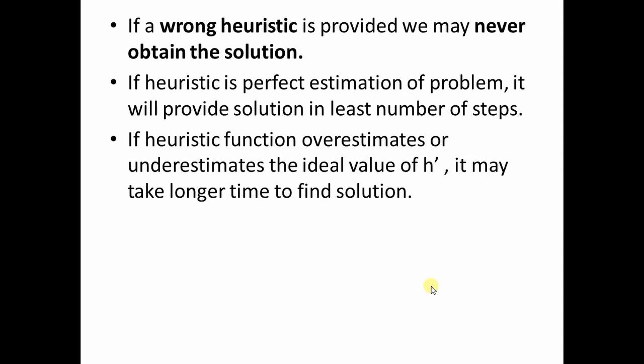Next, we are going to see two examples which will demonstrate what happens when the h dash value is underestimated and what happens when the h dash value is overestimated. At the end of these two examples, you will realize that if the values are overestimated, this will affect giving you the optimal solution.